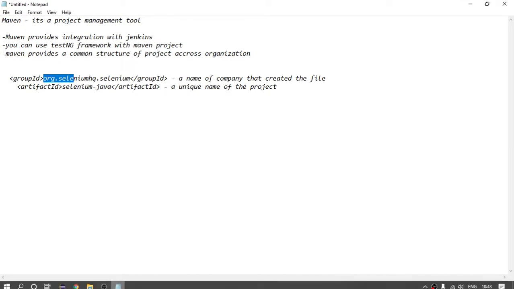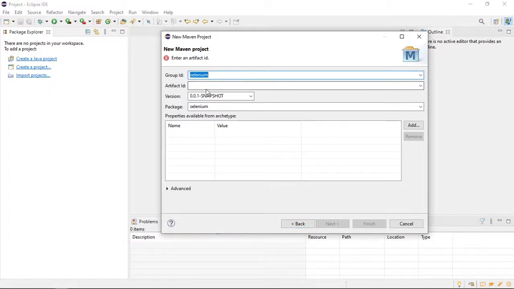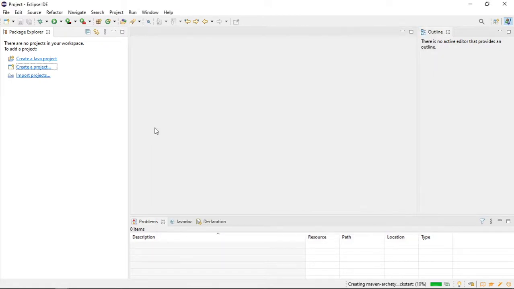So for these two here also it is asking group ID is this, and if I say artifact ID, I can say any name, dummy, sorry, or you can say project. So do not change anything here, and if I click next, see here group ID is defined as Selenium, artifact is project. So if I click on finish, whatever artifact name you provide, that will be your project name here, right? As of now it is building,